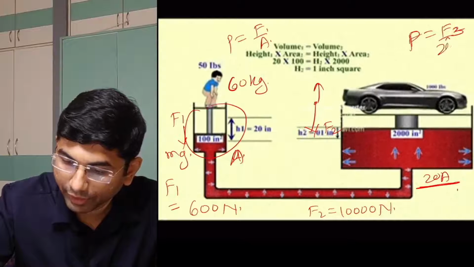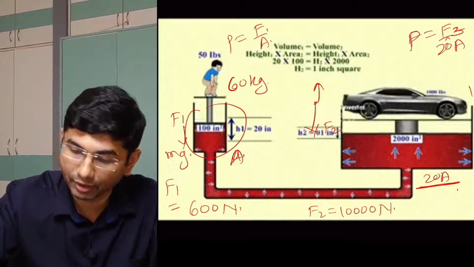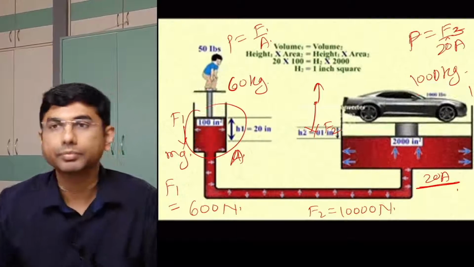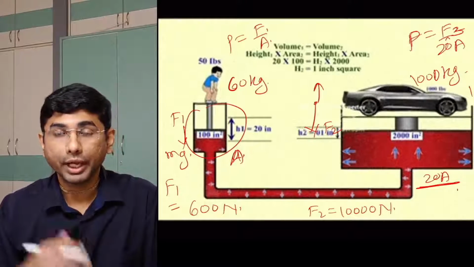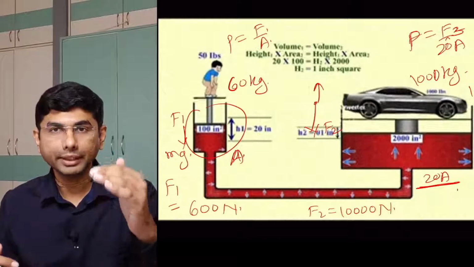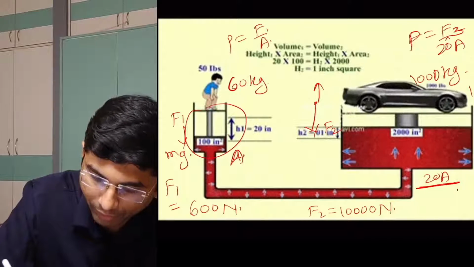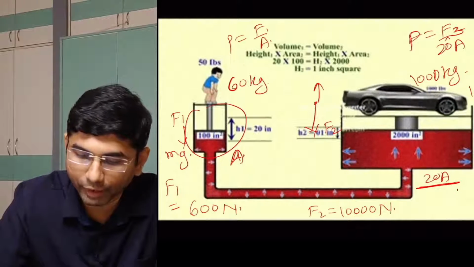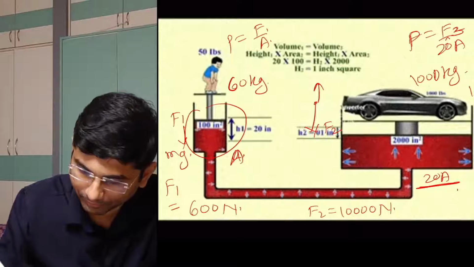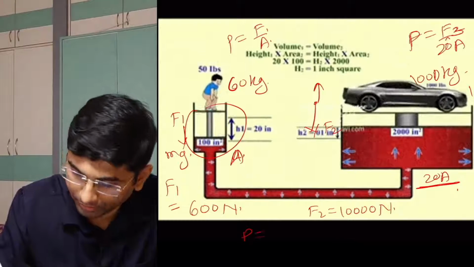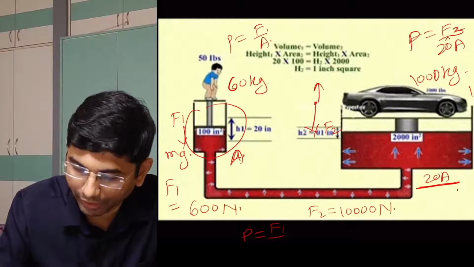This is 20 times A, F3 upon 20 times A, and this is the mass of the vehicle, 1000 kg. Now how much is the force F3 which is being produced because of this hydraulic lift? Both of them have the same value. Here I can compare P at both places. According to Pascal's law, both the values of P are the same. It's the same pressure being exerted at both places. Therefore I can write P is equal to F1 upon A.